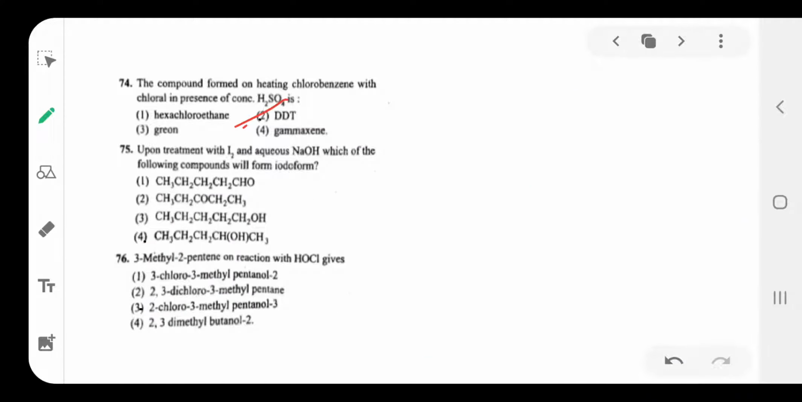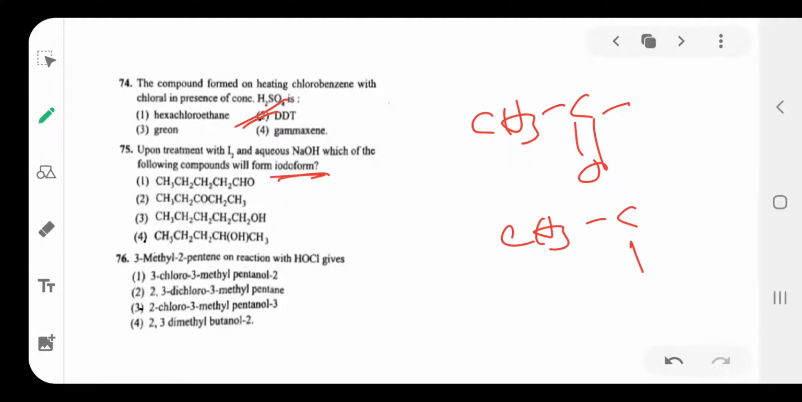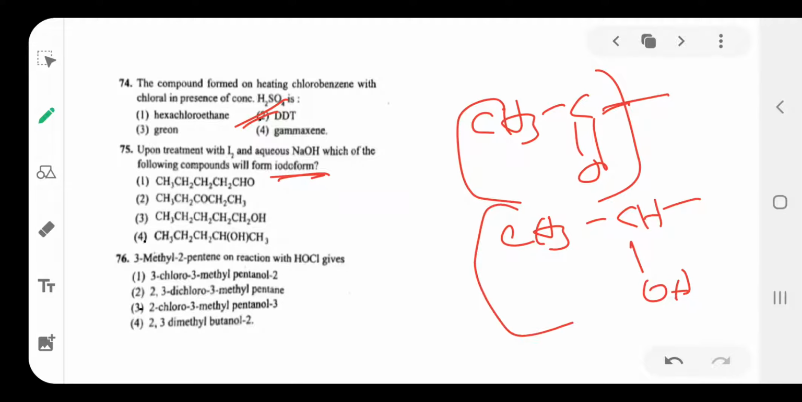The option is DDT. Next, upon treatment with iodine and aqueous NaOH, which of the following compounds will form iodoform? Already I told you about these compounds. Acetone, acetaldehyde and ethyl alcohol are compounds containing the CH3CO group, and also secondary alcohols. Only these compounds give the iodoform test. Here the first option does not give it. Here the keto group is in 3-pentanone, diethyl ketone. This also does not give the iodoform test.